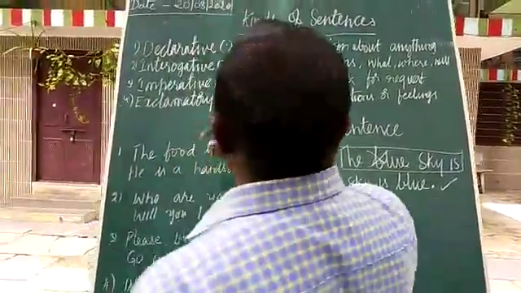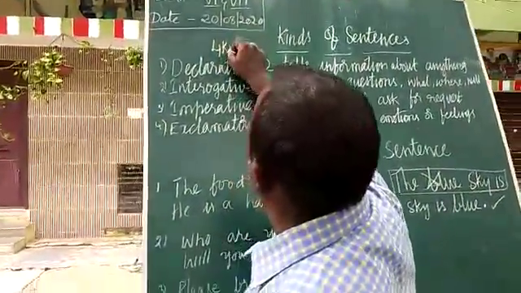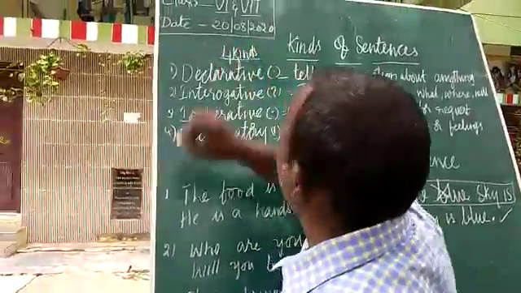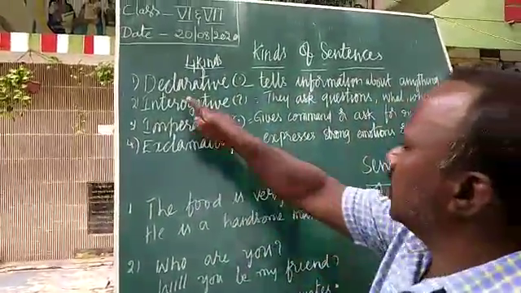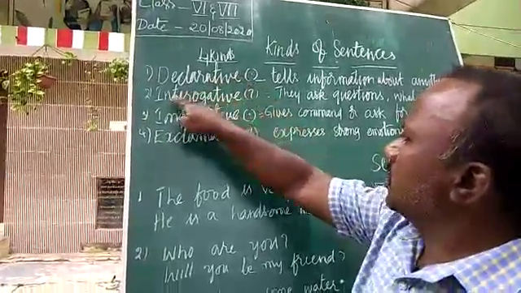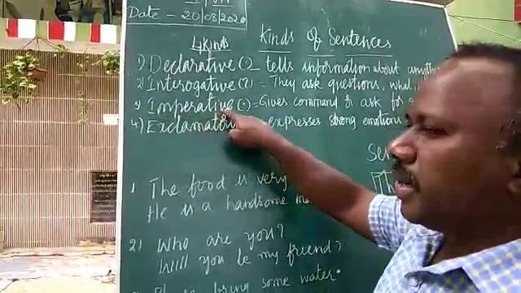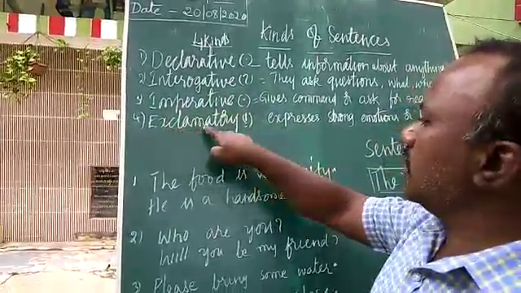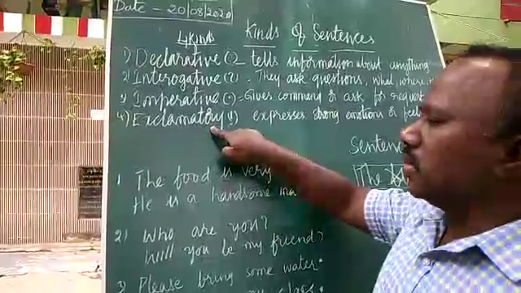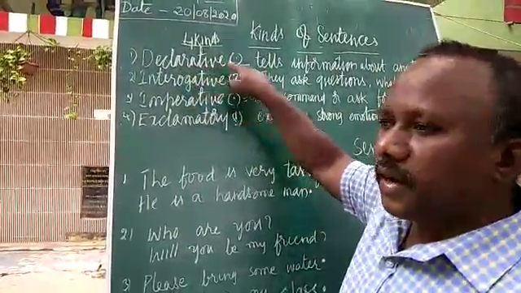Now, sentences are of four kinds, children. If you can see here, the first one is a declarative sentence, the second one is an interrogative sentence, the third one is an imperative sentence, and the fourth one is an exclamatory sentence. Now, children, we'll go through them one after another.